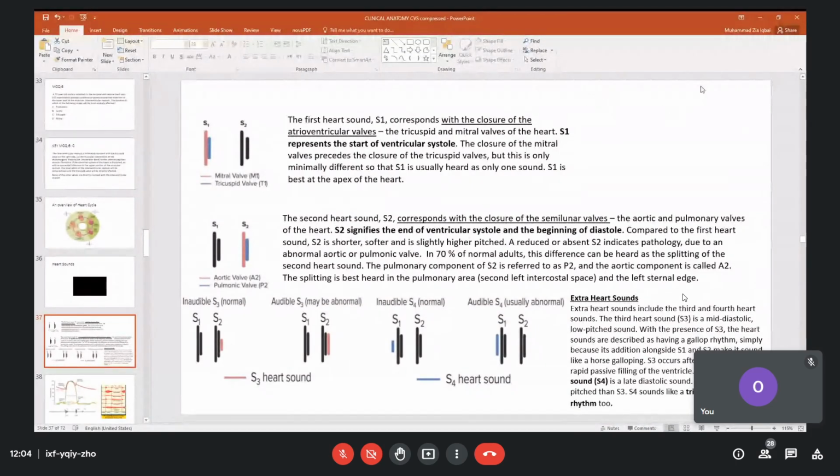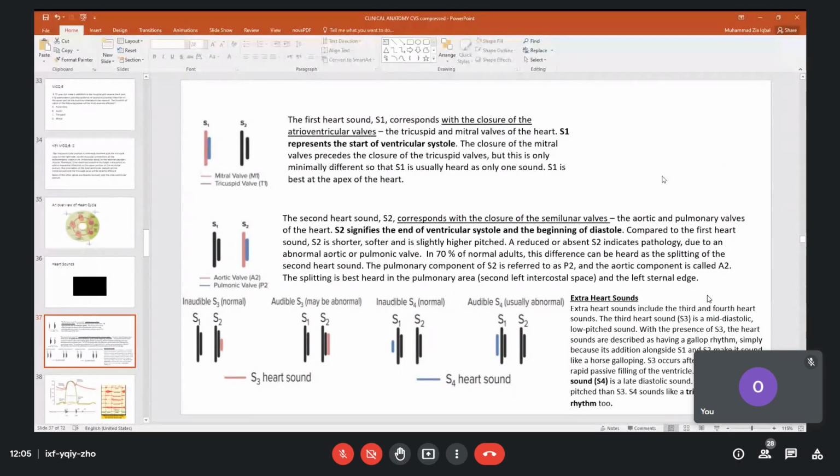This is the right atrium, left atrium. Blood has been pushed and has gone to the two ventricles, so the two ventricles are filled. At the same time, blood should not go back to the right atrium and left atrium, so the two valves are closed. This is the production of S1.